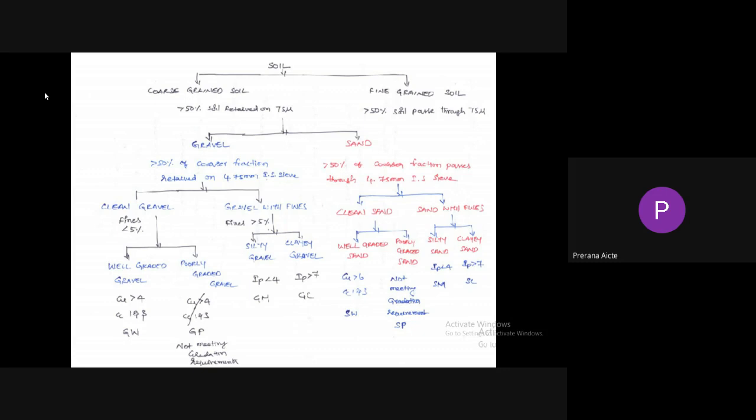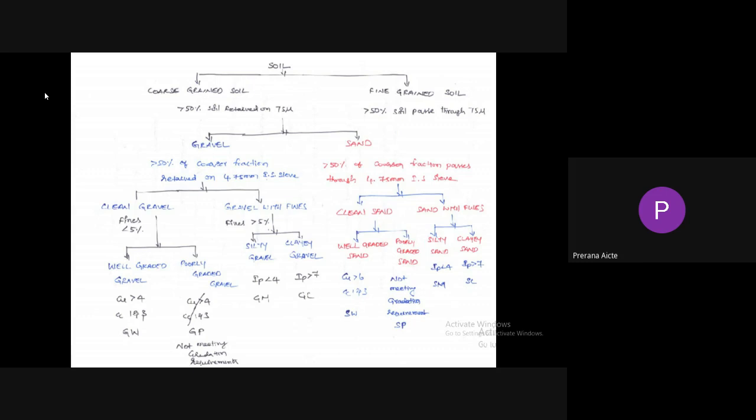IP is known as the plasticity index. The numerical difference between liquid limit and plastic limit gives the plasticity index. If the plasticity index is less than 4, it is called silty gravel. If the plasticity index is greater than 7, it is known as clayey gravel. So if gravel contains more than 5% of fines, then it may be classified as silty gravel or clayey gravel. If the plasticity index is less than 4, it is silty gravel; if greater than 7, it is clayey gravel.